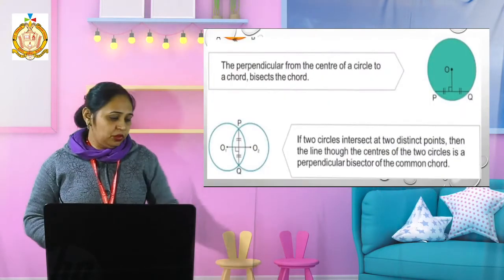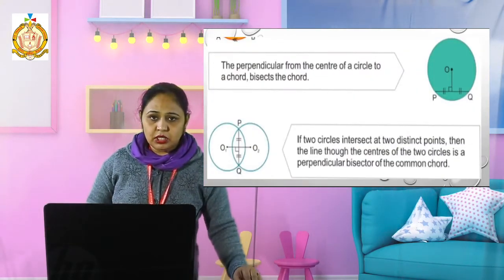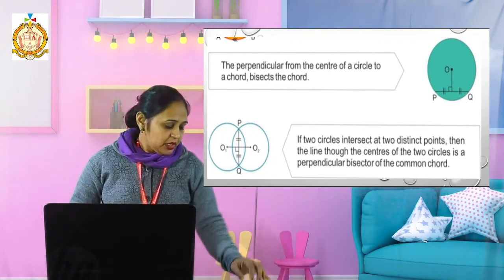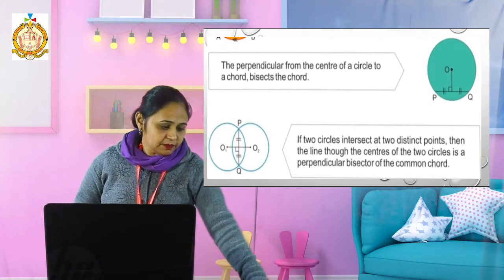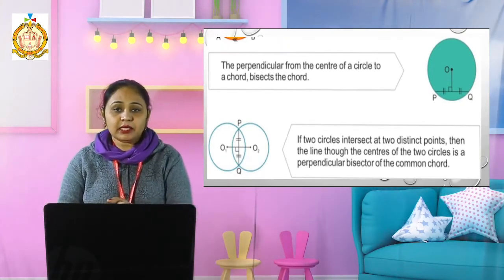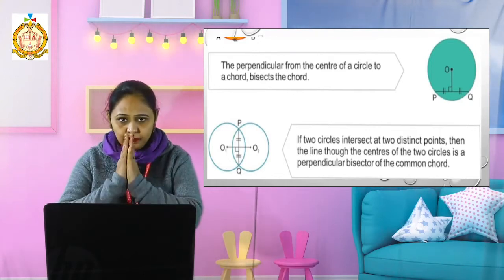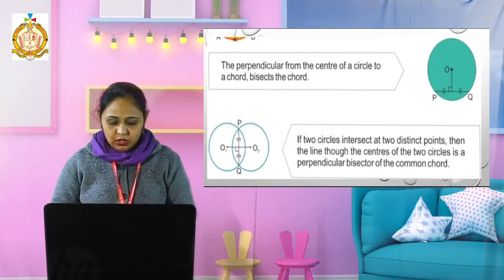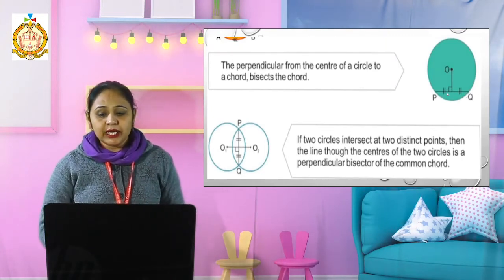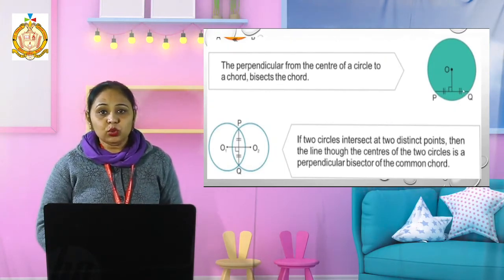Then we will go to the next property, that we have to use in exercise 17B. In this 17B exercise, first, the perpendicular from the center to the chord bisecting it is already done. When we draw a perpendicular from the center point on the chord, that bisects it into 2 equal parts.